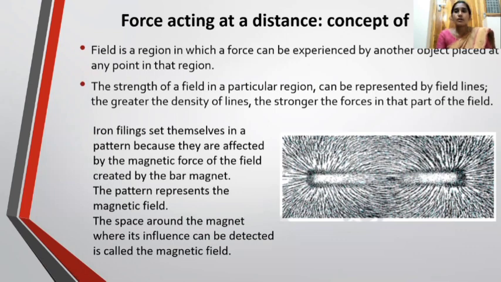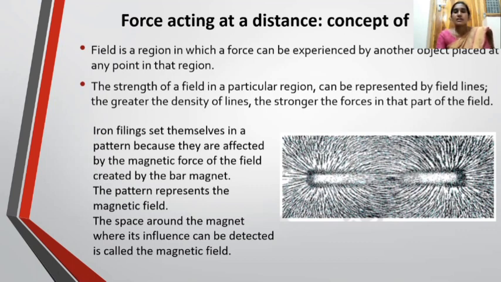Now we will learn the concept of field. What is field? Now we will see. Field is a region in which a force can be experienced by another object placed at any point in the region. Clear? What is field? Field is a region in which a force can be experienced by another object placed at any point in that region. Already we saw this concept in magnetic force.